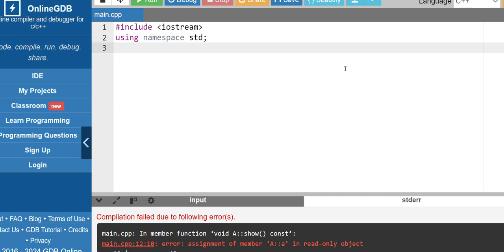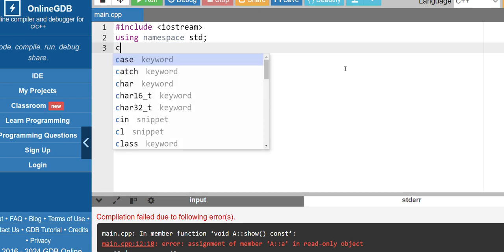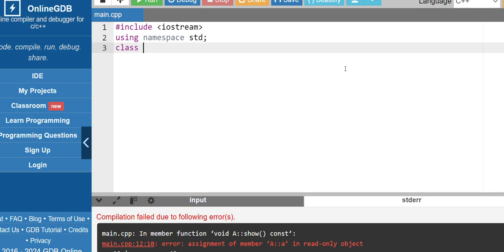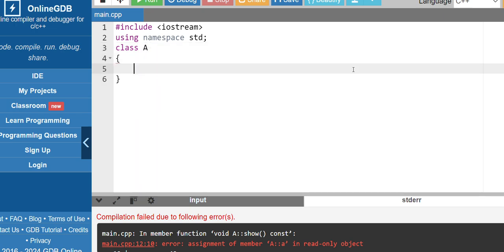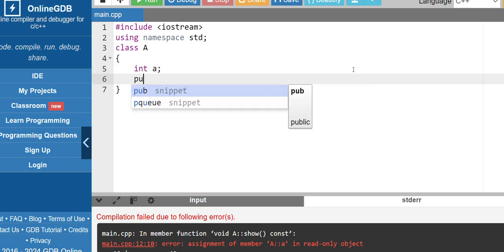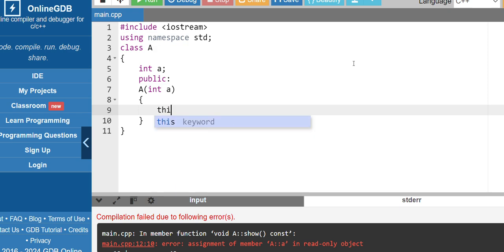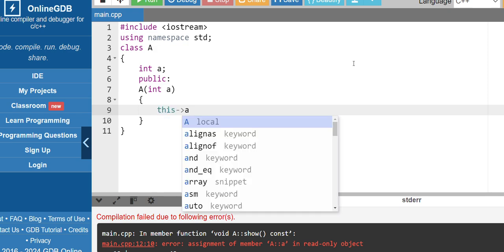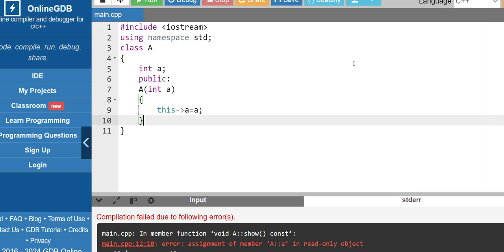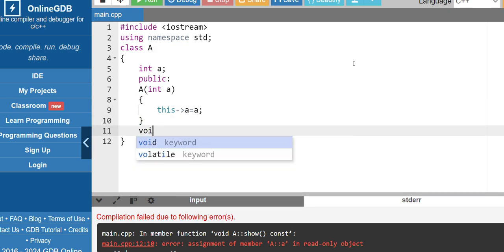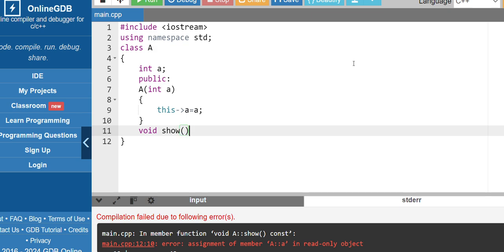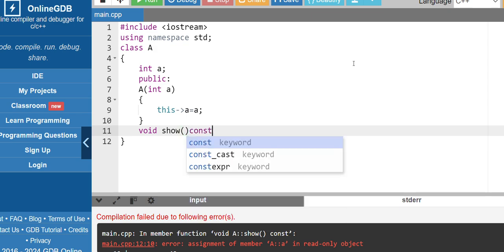So this is our online compiler. Let me just define a class. Suppose class A. Let me define a public member A. Public, use constructor to initialize variable A. This A is equal to A. Now let's declare a function show of type constant.